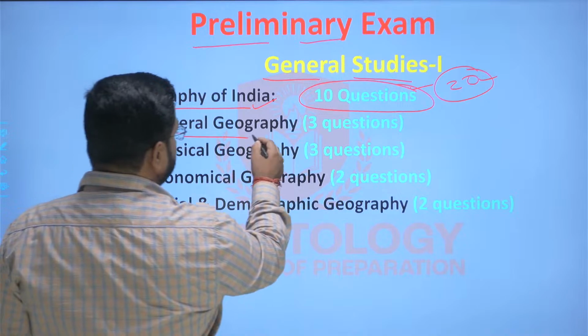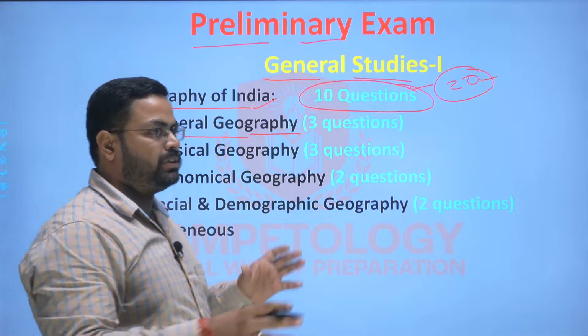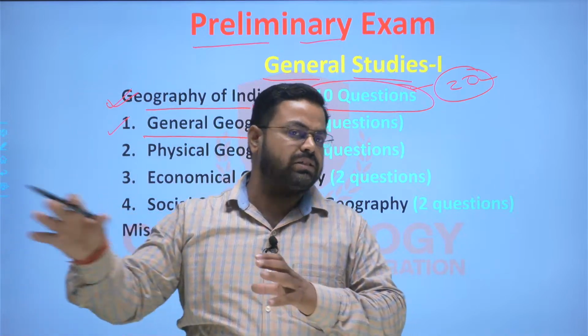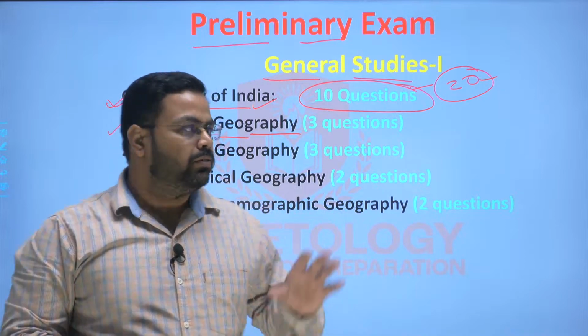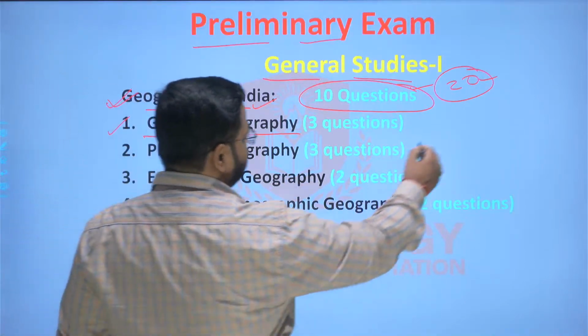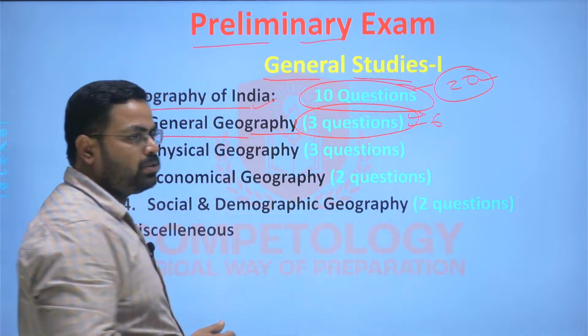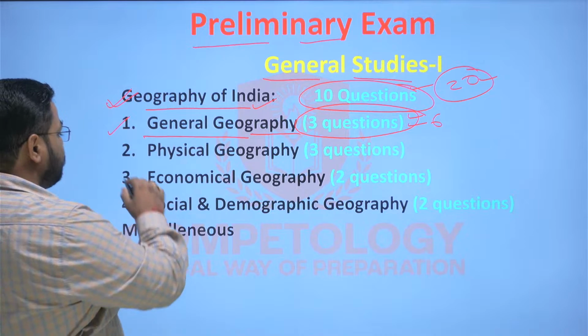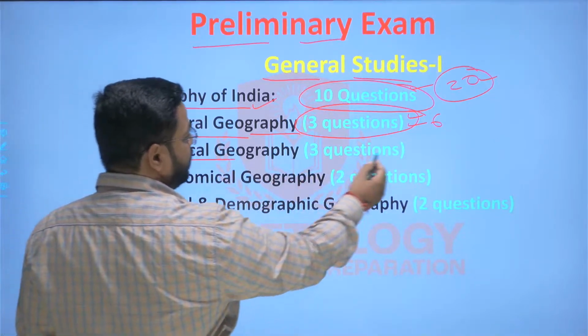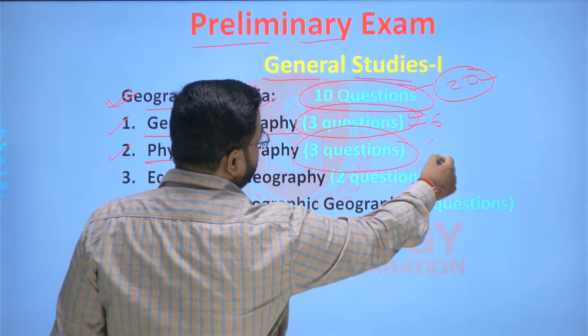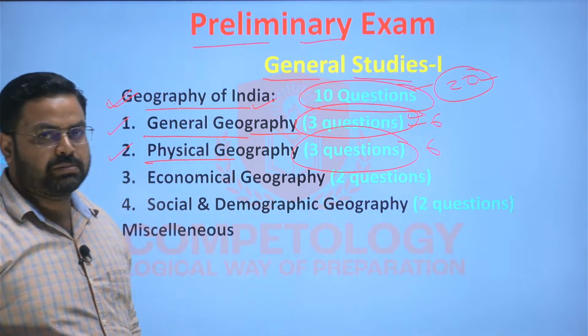The general geography, generalized geographical features like the distribution of mountains, etc., will have a weightage of 6 marks. That is, 3 questions will be asked from general geography. And next is physical geography of India. Again, 3 questions will be there. That is a weightage of 6 marks, right?